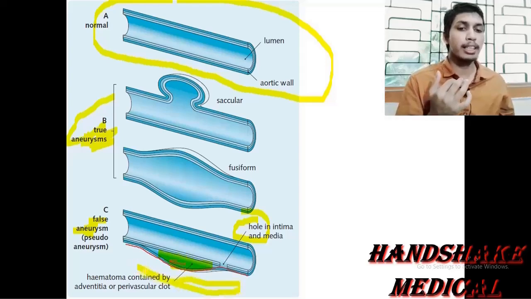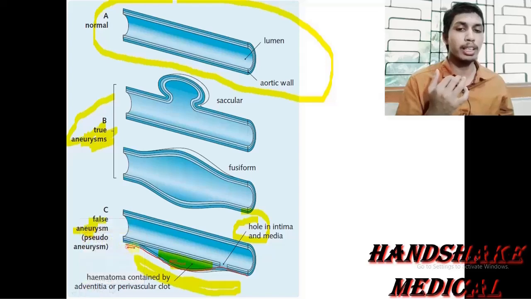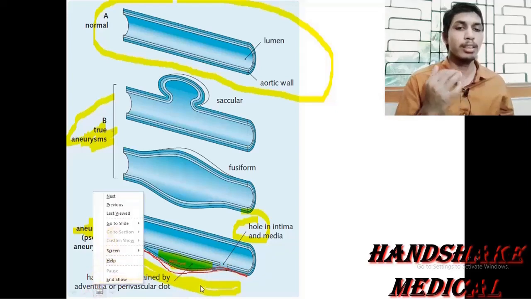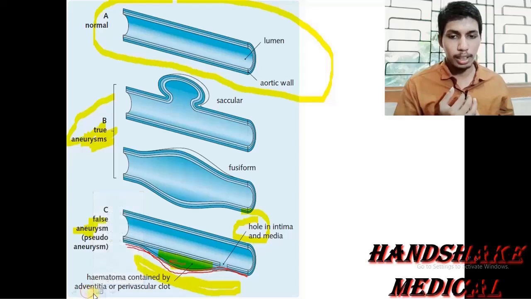This one is the extravascular space. So it is limited from the extravascular space by the tunica adventitia, which is separating this hematoma from the extravascular space. And I am changing the color of the pen here.